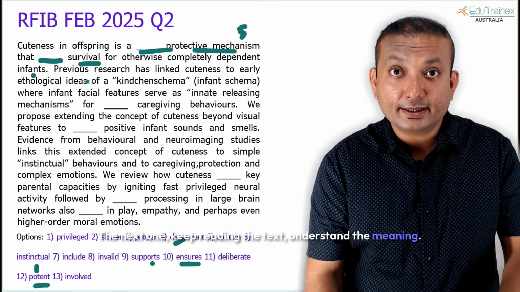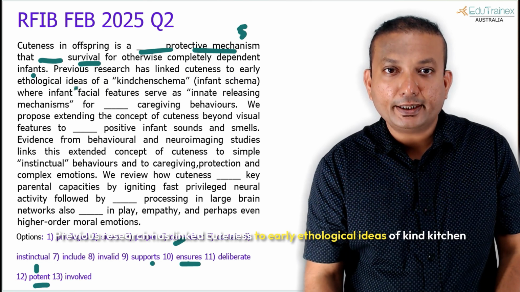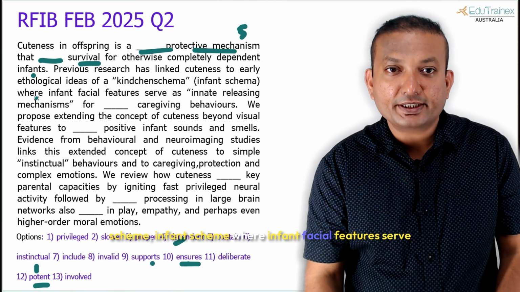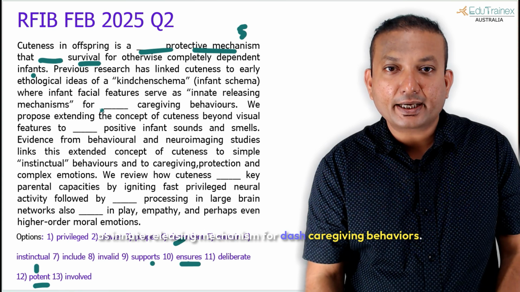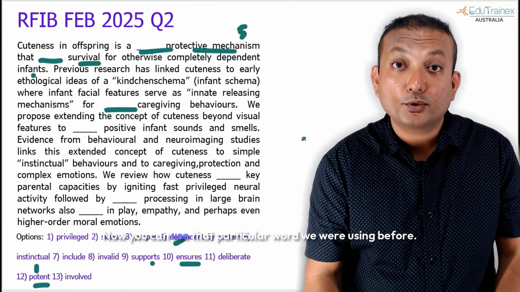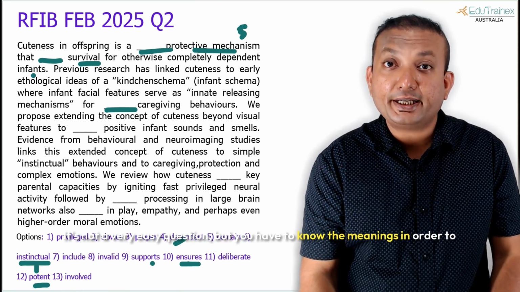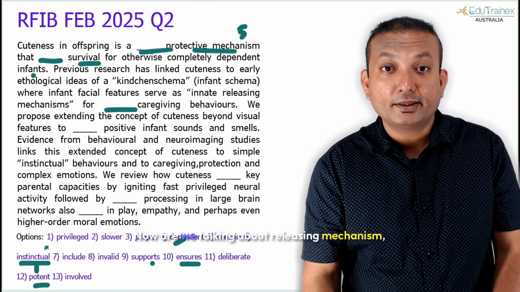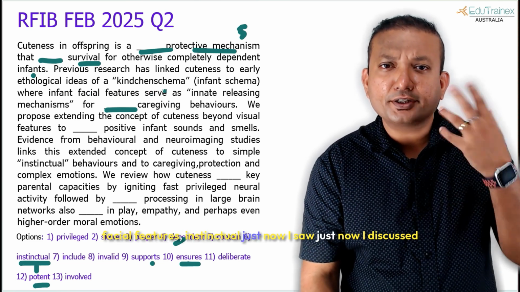The next one, keep reading the text, understand the meaning. Previous research has linked cuteness to early ethological ideas of the kindchenschema, infant schema, where infant facial features serve as innate releasing mechanism for dash caregiving behaviors. Now you can use that particular word we were using before. This is not a very easy question, but you have to know the meanings in order to apply it. Now, are we talking about releasing mechanism, facial features, instinctual?